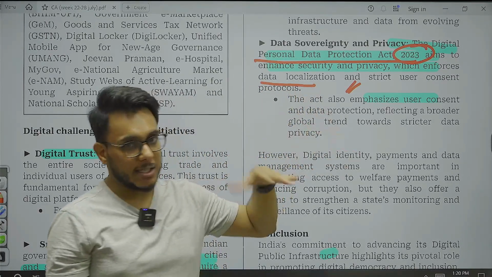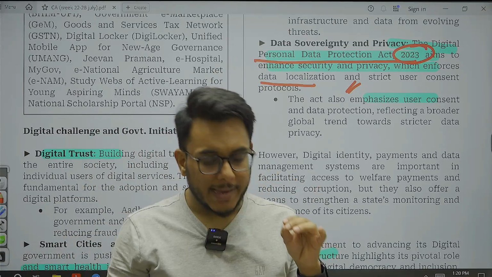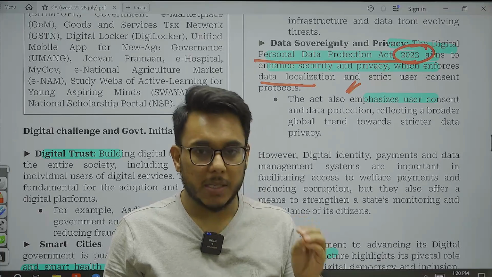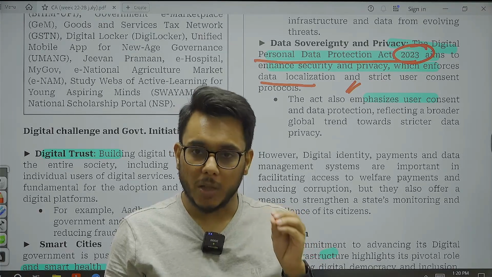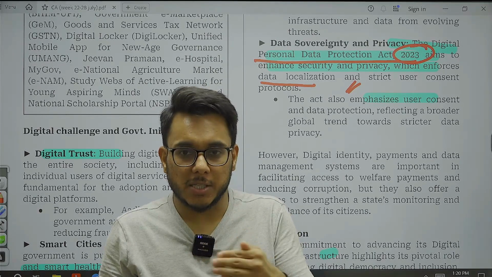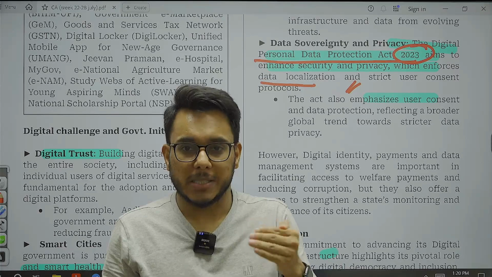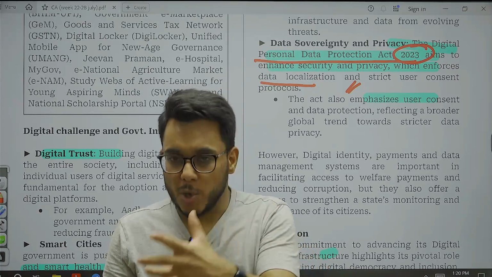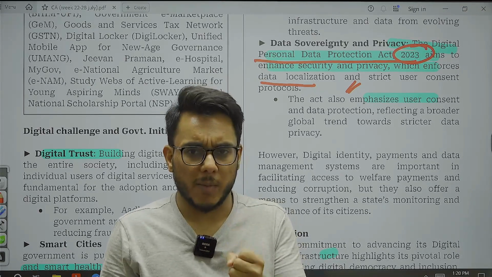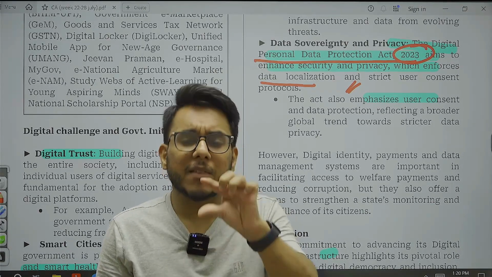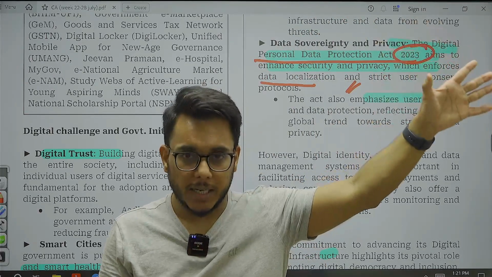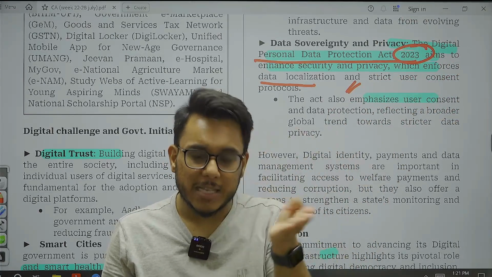What is data localization? Let me tell you. Data localization is a principle that all the data, let me explain with the help of an example. Suppose Amazon is collecting a lot of data, your credit card information and a lot of other information. Physically, where is the data being stored? Sometimes they are storing the data in a server located in another country. So data localization says that that data is to be stored within the country.